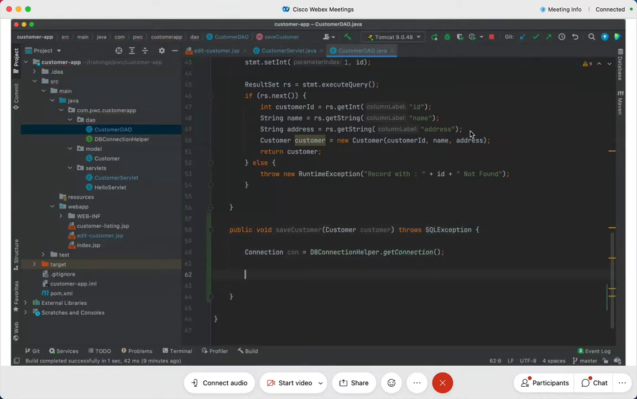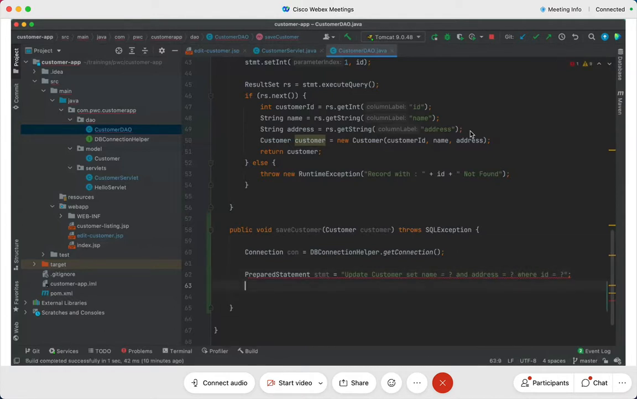Next is what? Connection con is equal to DBConnectionHelper dot get connection. What is the next thing? I am going to now create a prepared statement. I'll say PreparedStatement stmt is equal to, correct. I am going to write my update statement here. Update customer. You remember? Set name is equal to question mark and address is equal to question mark. Where ID is equal to question mark.